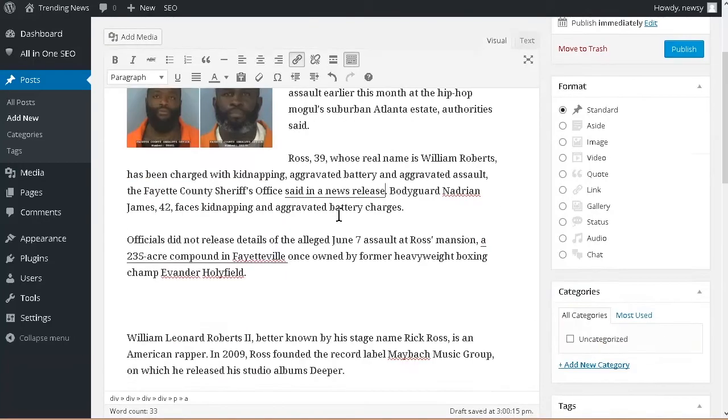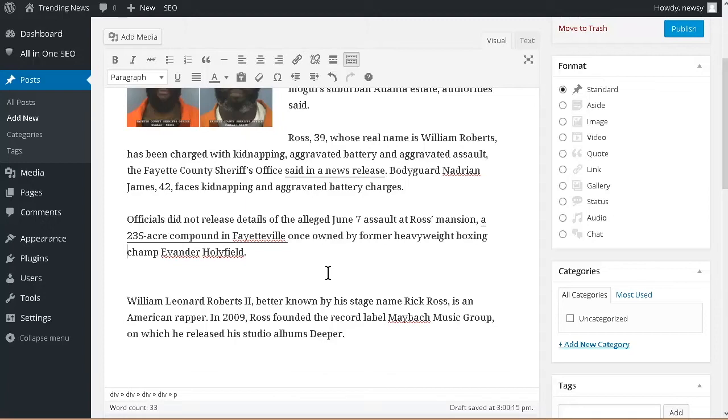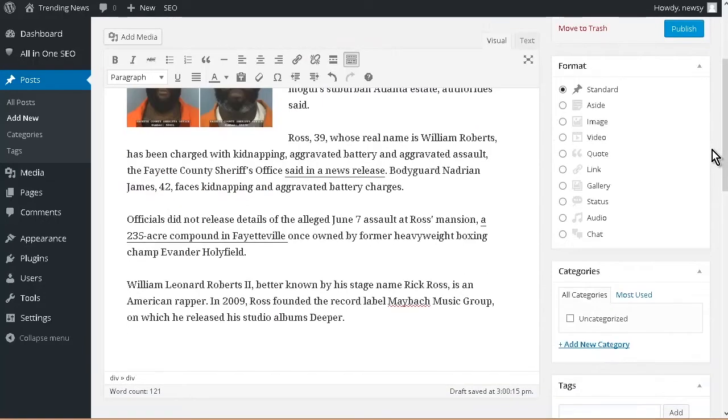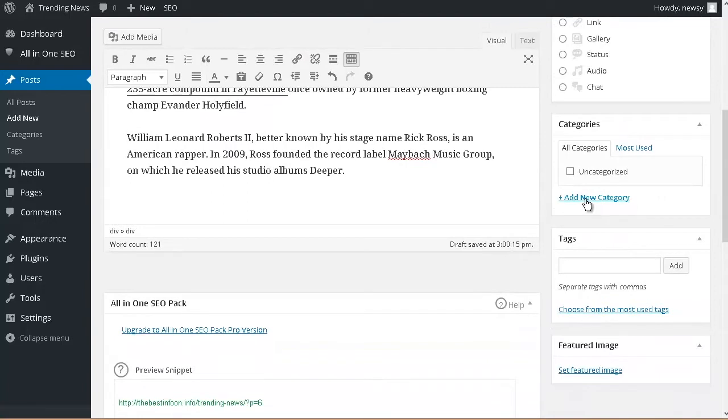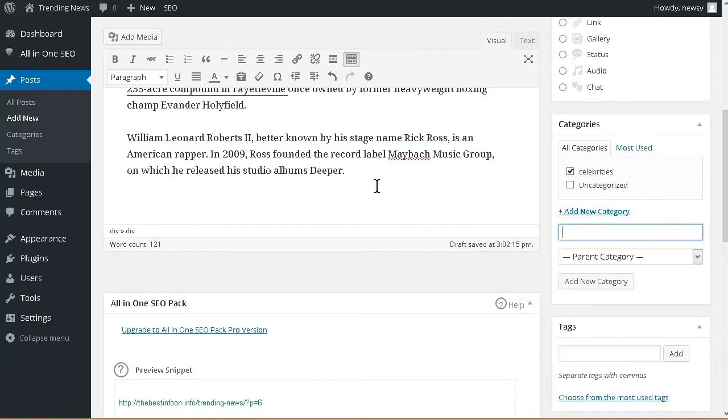Okay, so I put an article in here, and there we go. Now the next thing we want to do is go over here, and we want to add a new category and put in a category in here that makes sense. So I'm going to say celebrities. And then we're going to add. Okay, so we'll be able to choose this next time if we're doing another one on celebs.